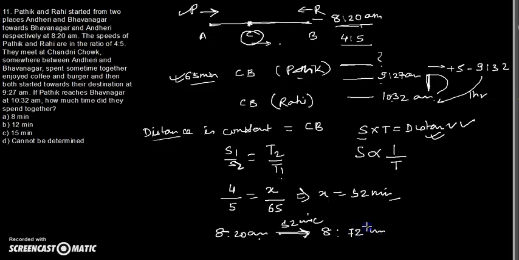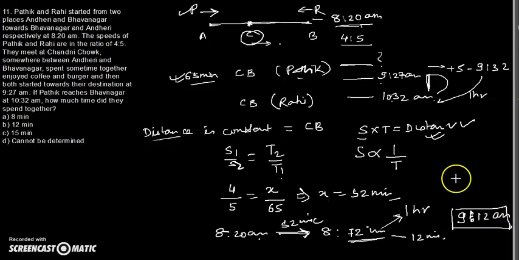So 8:20 am, if you add 52 minutes to it, you will get 8:72. 72 minutes you can actually put as 1 hour and 12 minutes. So the final time is 9:12 am. So they start at 8:20 am and they reach at 9:12 am.